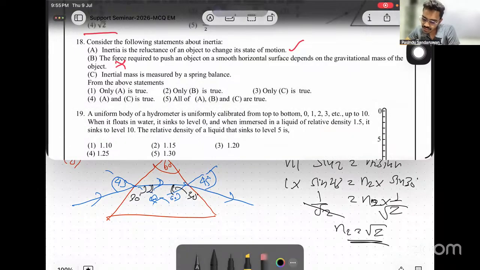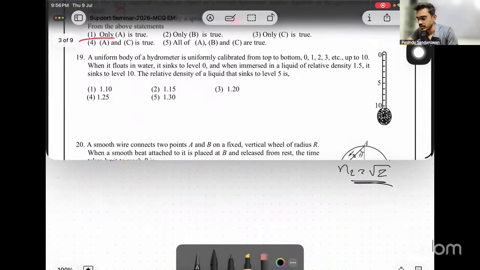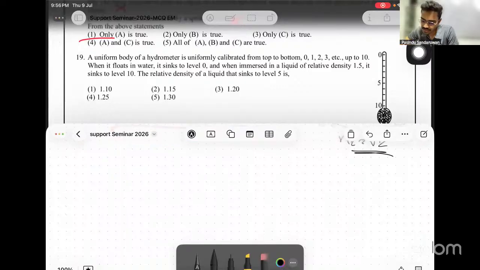Inertial mass is measured by the spring balance. That is wrong. Inertial mass means the mass that contributes to the moment of inertia. That is not measured by the spring balance. What is measured by the spring balance is the gravitational mass. So C is also wrong. Then only the first is a correct statement. Right. Then 19.